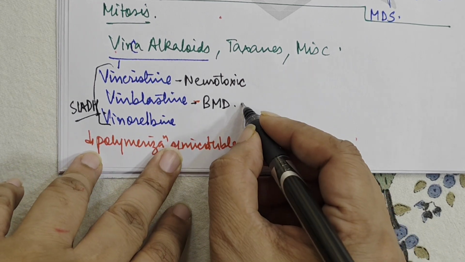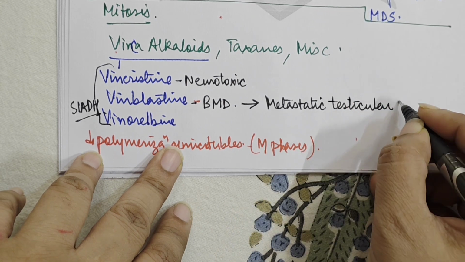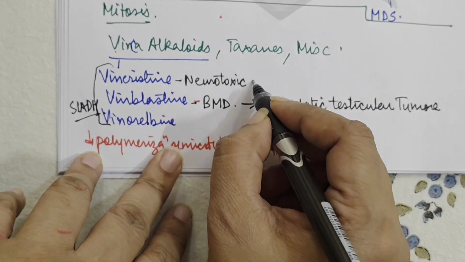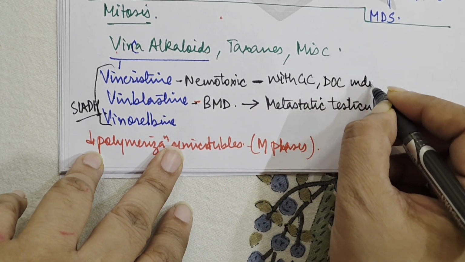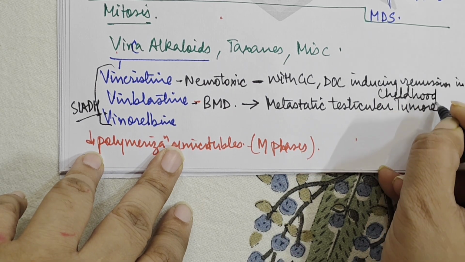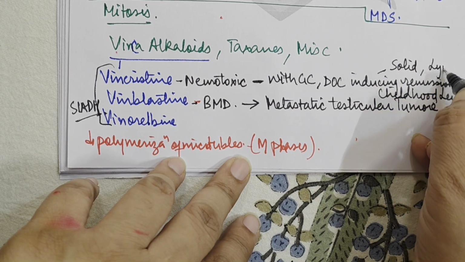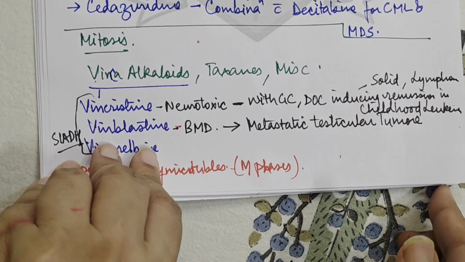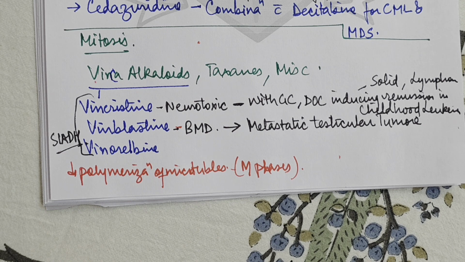Now vinblastine is mostly used in the treatment of metastatic testicular tumors, and vincristine with glucocorticoids, it is the drug of choice for inducing remission in childhood leukemia. Okay? It can also be used in solid tumors, and it can also be used in lymphoma. So this is about vincristine and vinblastine, that they basically inhibit the formation of mitotic spindle, act in the M phase. Then vincristine is causing peripheral neuropathy, used in solid tumors and childhood leukemias. Vinblastine causes bone marrow depression and is used in metastatic testicular tumor.